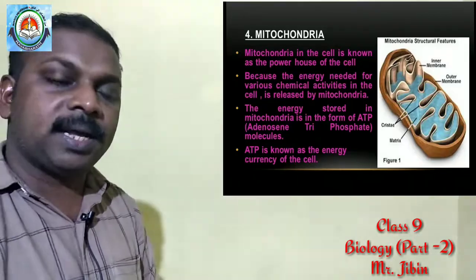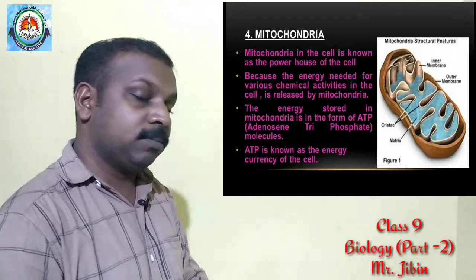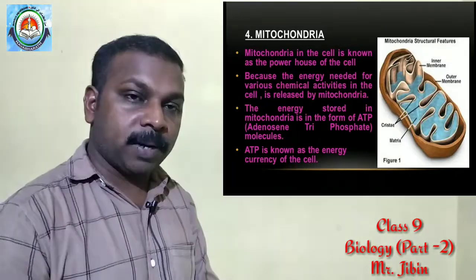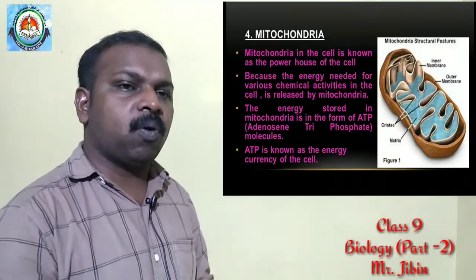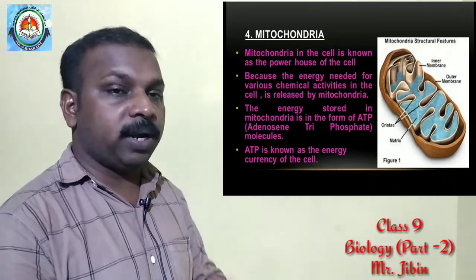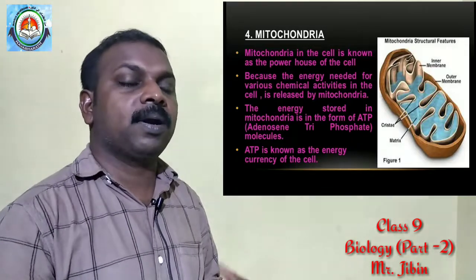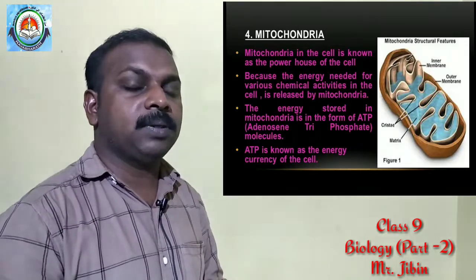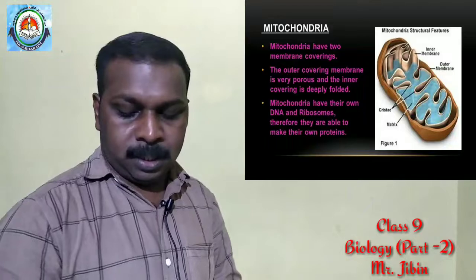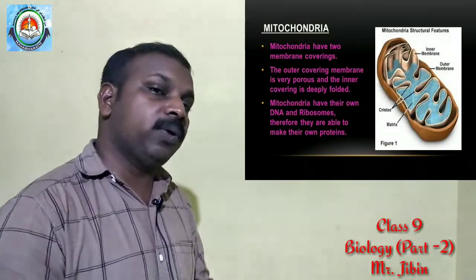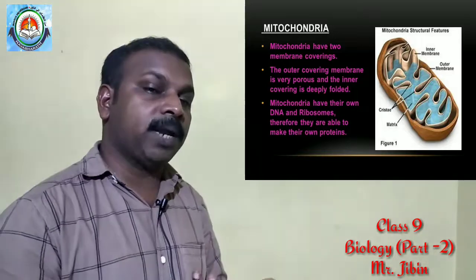And mitochondria have two membrane coverings, an outer membrane and an inner membrane. The inner membrane has many foldings. In this folded structure, a number of ATP molecules are stored. And mitochondria have their own DNA and their own ribosomes.